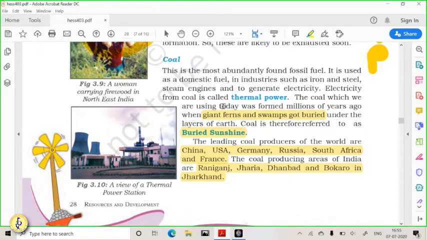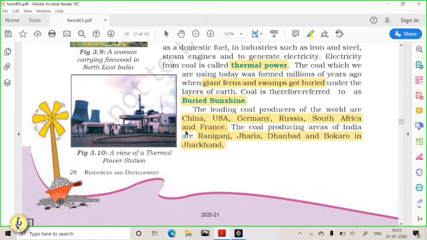So coal is used to produce thermal power. Okay. So coal was formed a few million years back. Some giant ferns and giant trees were buried under the swamp. So that's why this coal is also called buried sunshine, because it gives you heat like the sun. So China, Germany, USA, Russia, South Africa, and France have the highest deposits of coal.